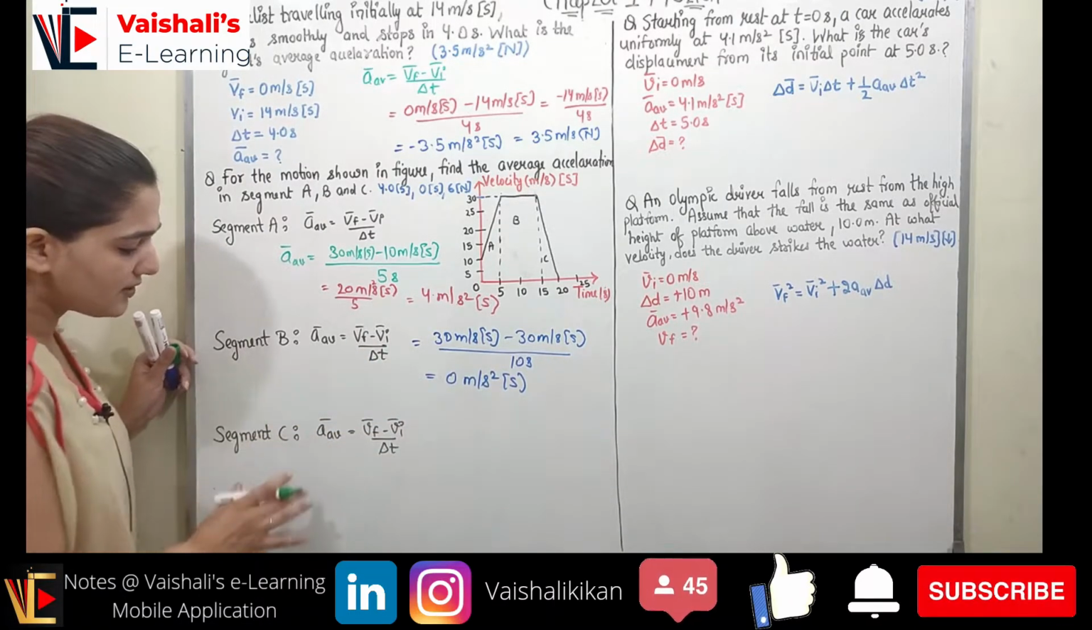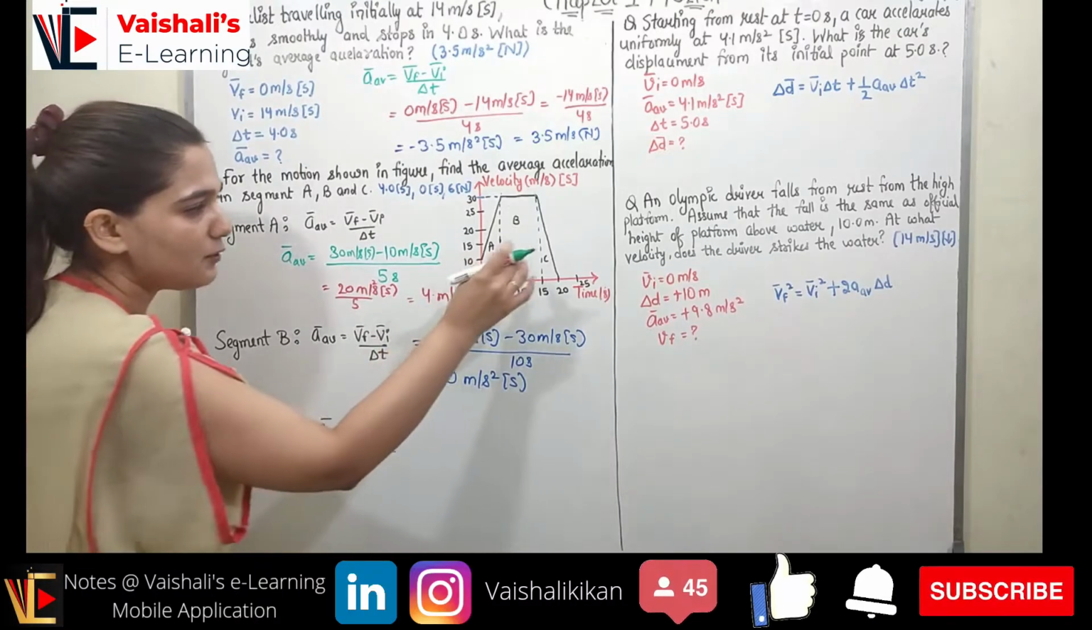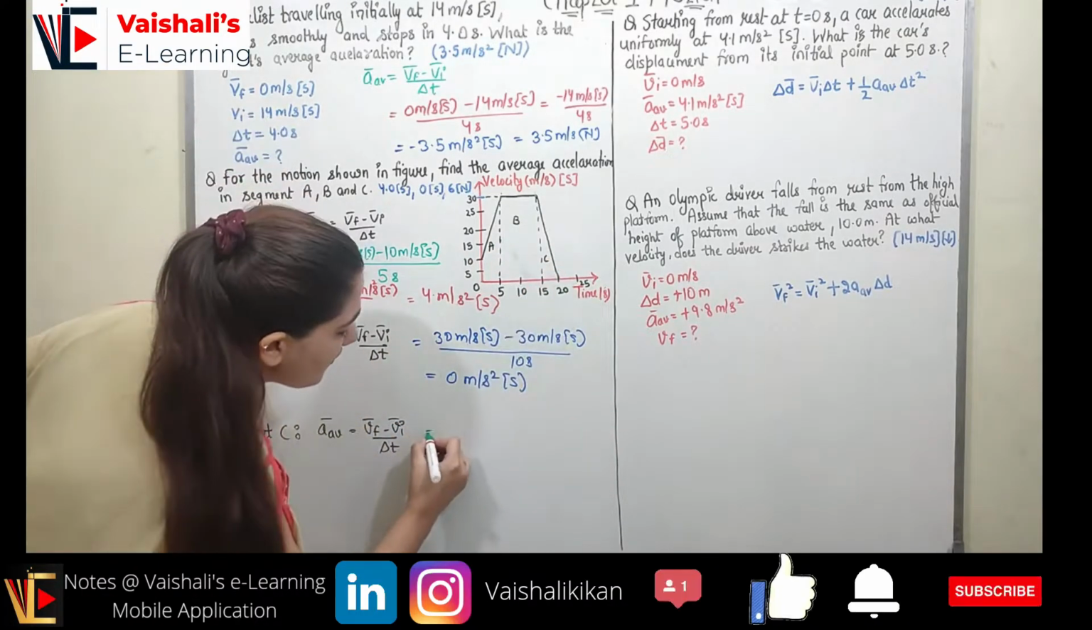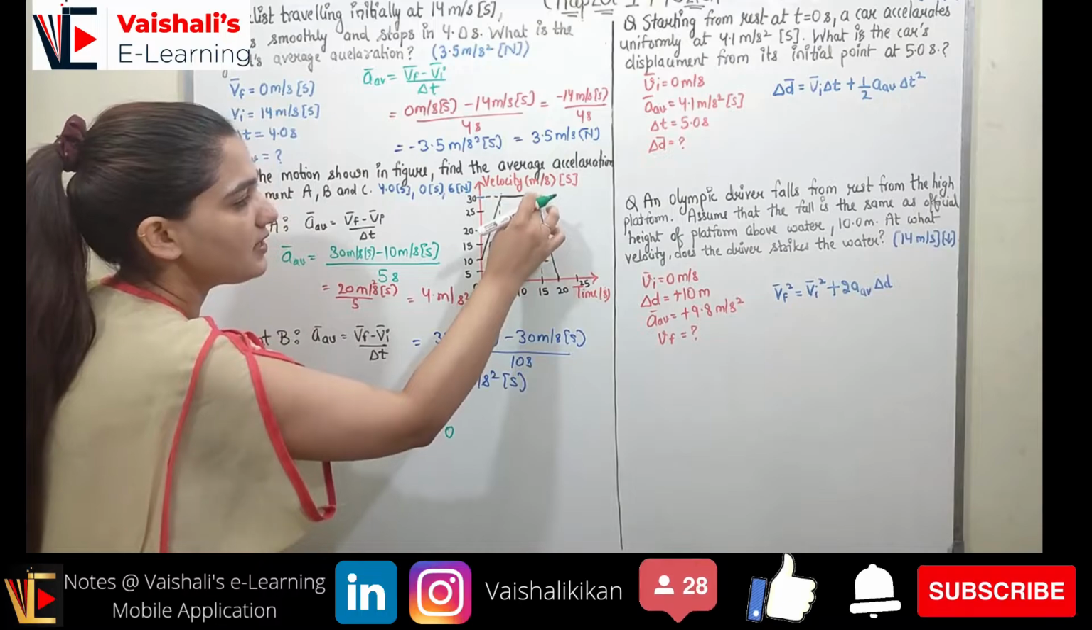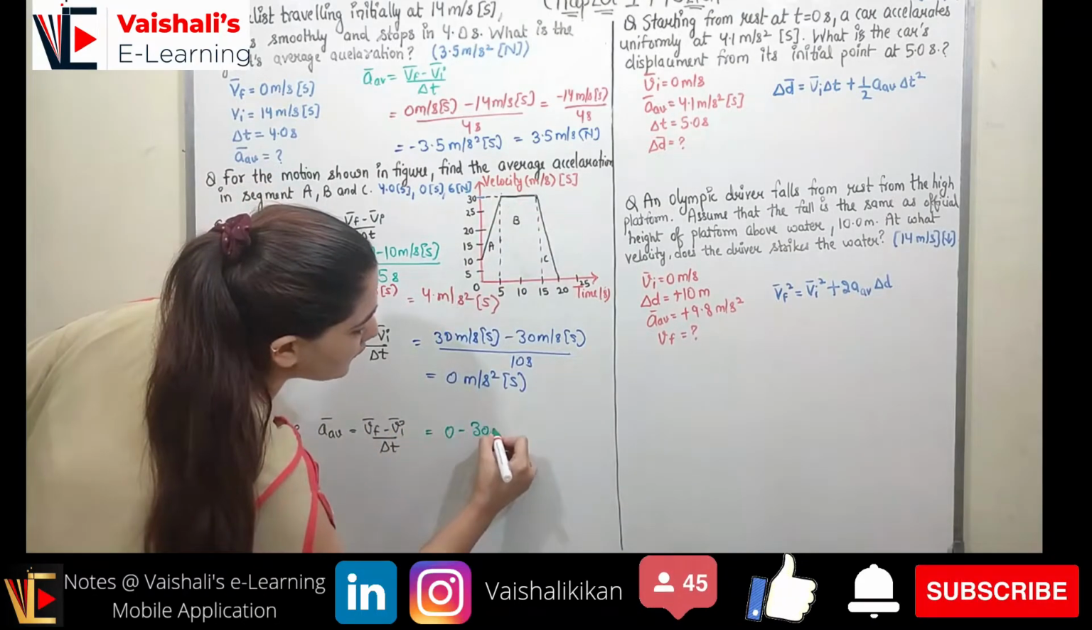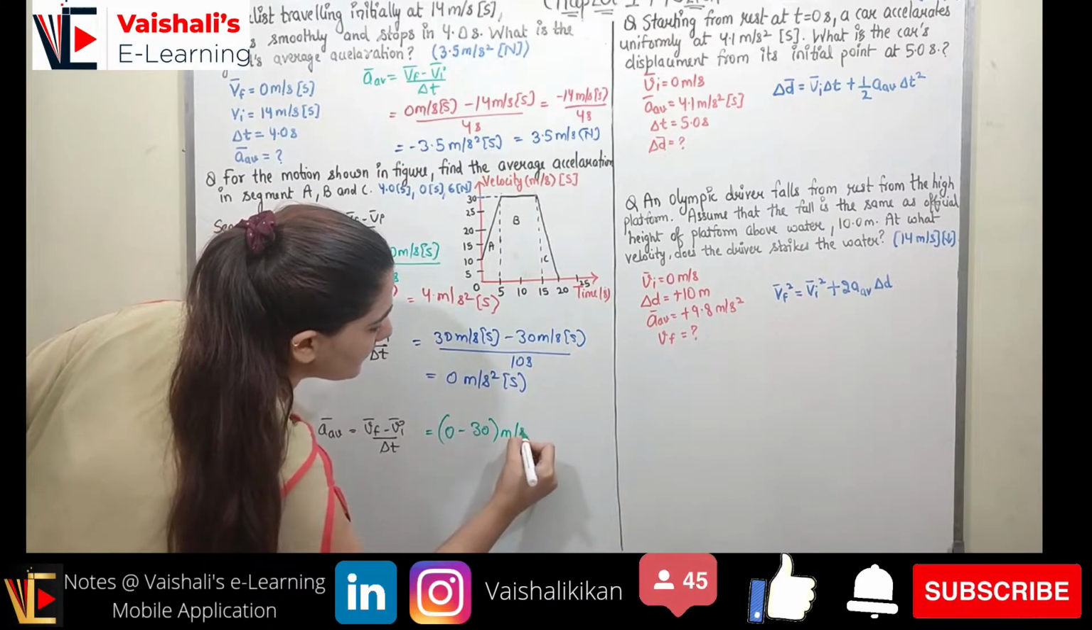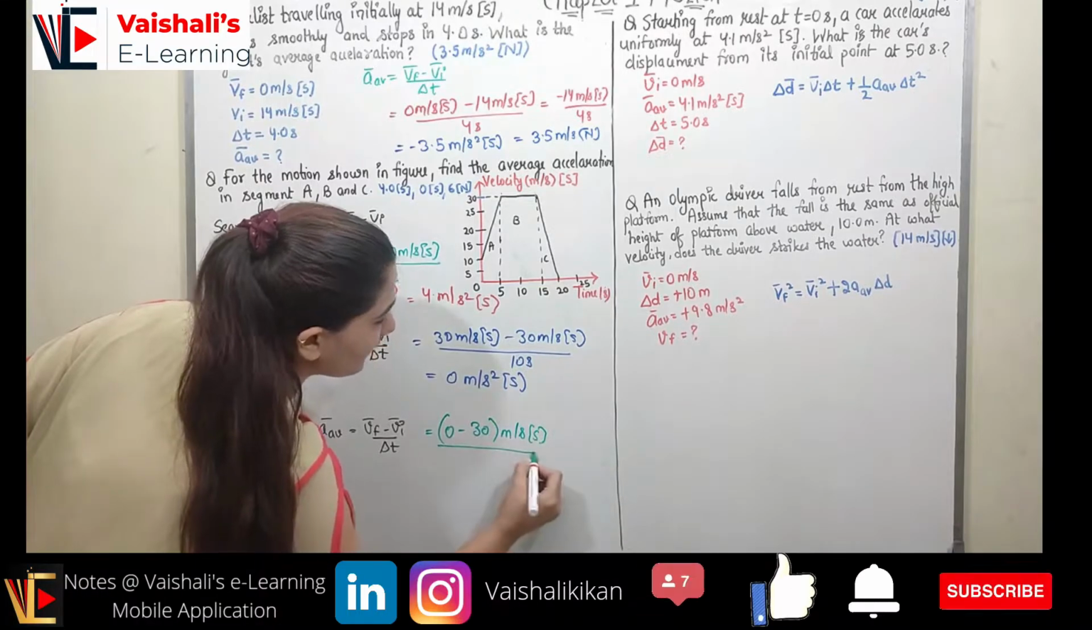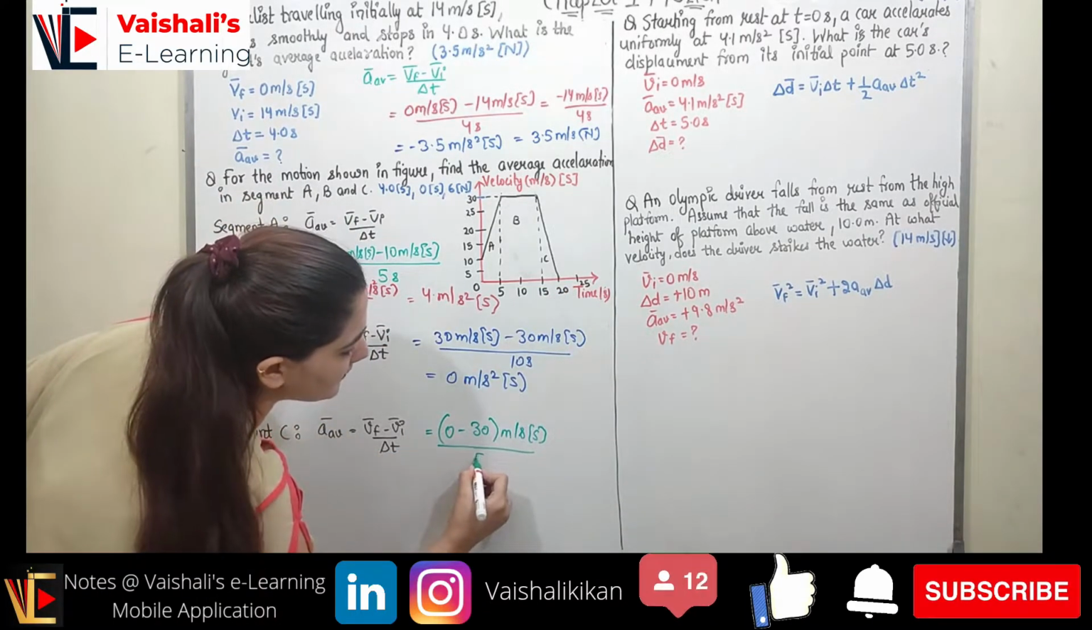Right. So now coming to segment C. In segment C you can see what is the V final. V final is 0. What is the V initial? V initial is 30. So 0 minus 30 meter per second in south divided by time. What is the time? Time is 5.